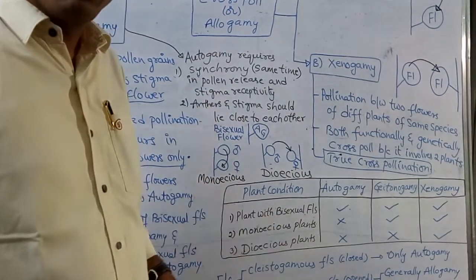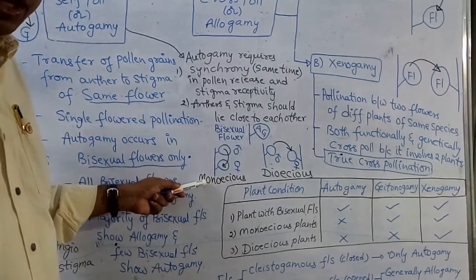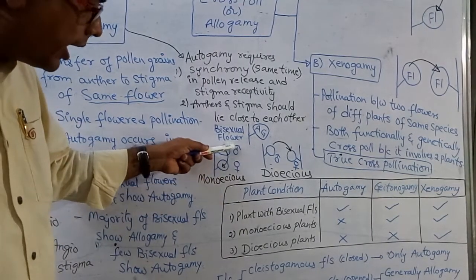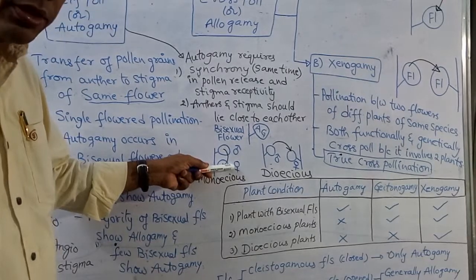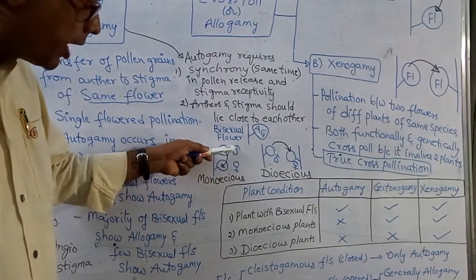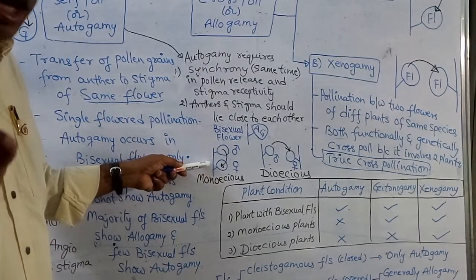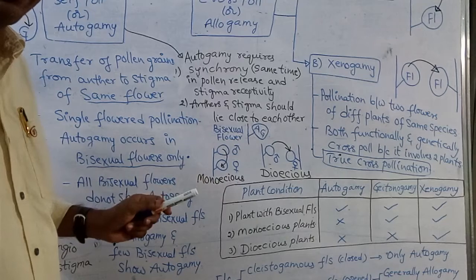Monoecious plants. What is monoecious? This is the monoecious condition. Both male and female flowers are present on the same plant. This condition is called the monoecious condition.